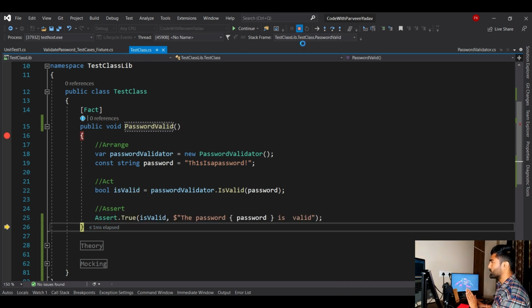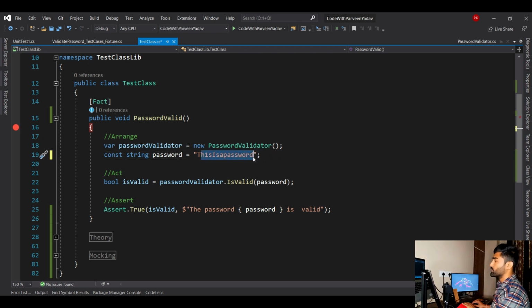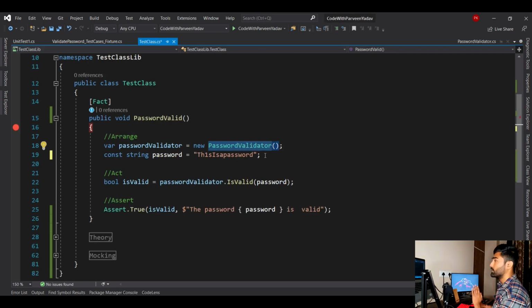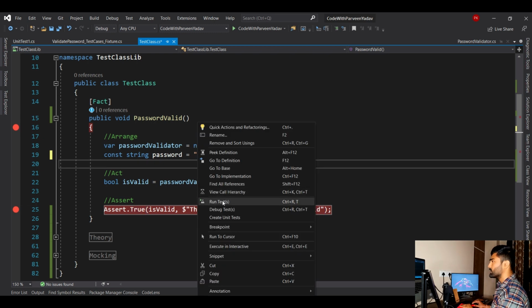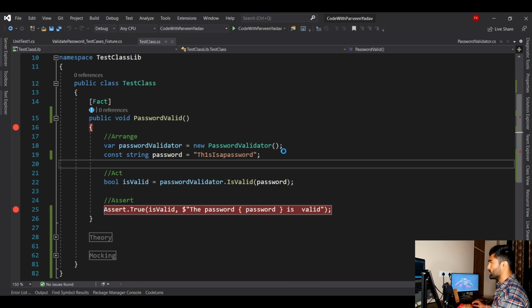Now let's stop this, and I will manipulate this value and break this application, right? Now this is a plain password, which doesn't have any special character, and this logic is checking that it should have at least some special character. Then only will it return true, otherwise it will return false. Now it should fail, but Assert is still expecting true, right? Let's see what will happen. Let's right click and debug test one more time, and see what is going to happen here.